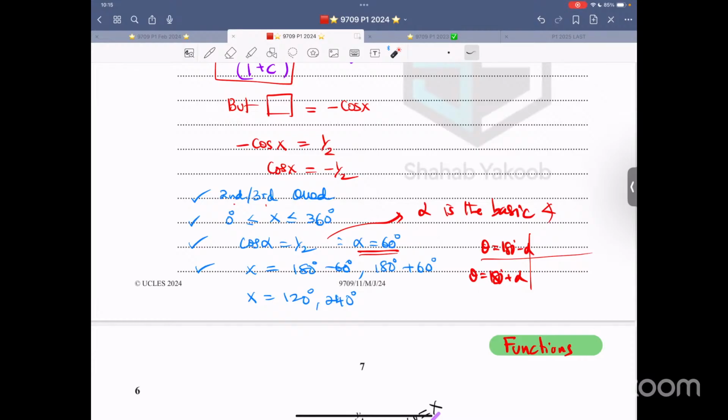So first of all, write down the quadrants, write down the range. If there is any modification because of 2x, then this will change, which is not changing over here. Calculate the basic angle with a positive ratio. That comes out to be 60 degrees. In the second quadrant, cosine is negative, 180 minus 60. In the third quadrant, cosine is negative, 180 plus 60. That is the answer.